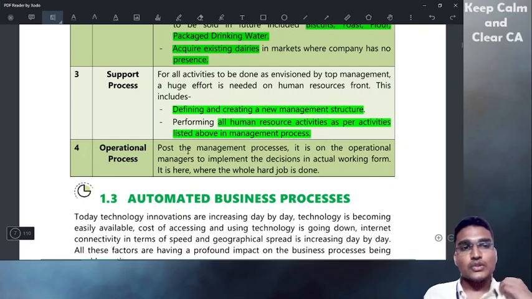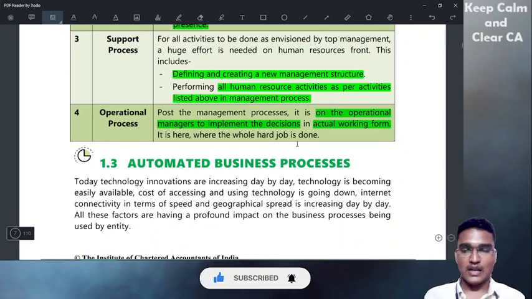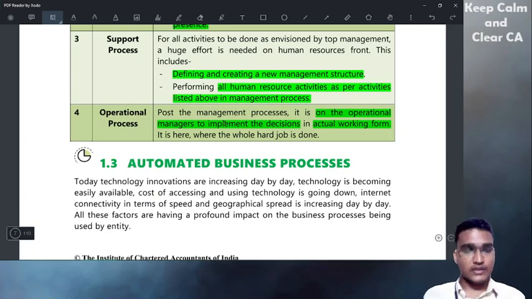Operational process. Operational process is to do whatever goals and functions are given post the management process. Once the management process is over, it is on the operational managers to implement the decisions in actual working form. The support process gives support and has its own work managing the entire organization, but the implementation mainly relies on the operational managers and teams.